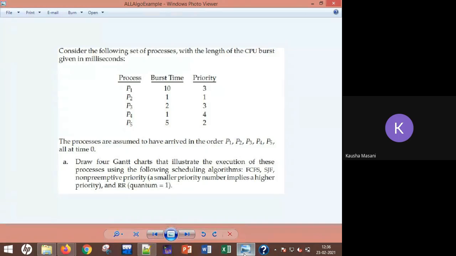Just a minute. Online students, if you have any doubt, you need to speak up. I am not right now seeing the chat. Okay, ma'am. Your Gantt chart starts from 0, always, for any given algorithm. For students who are offline and do not know how to prepare the Gantt chart, it is always going to start from 0. Now you have to look at which algorithm you are working on. It is FCFS, first come, first serve.